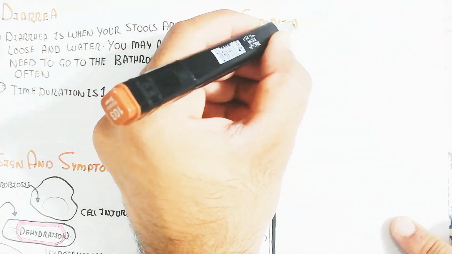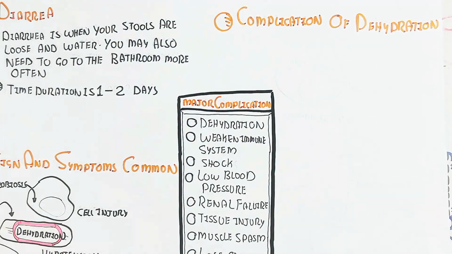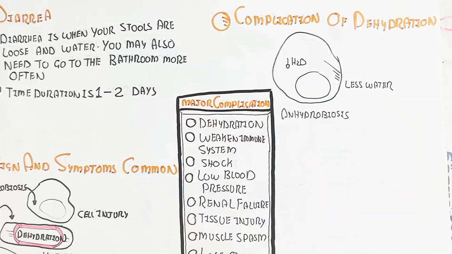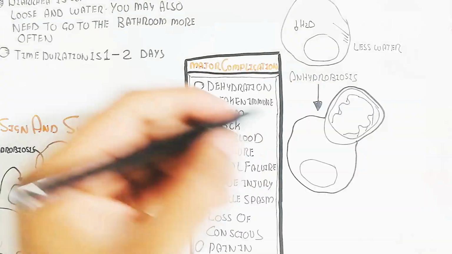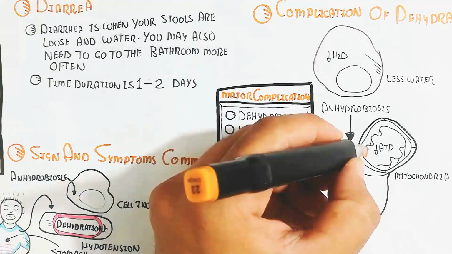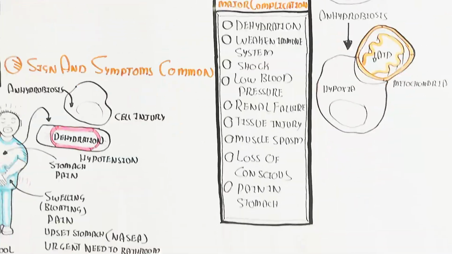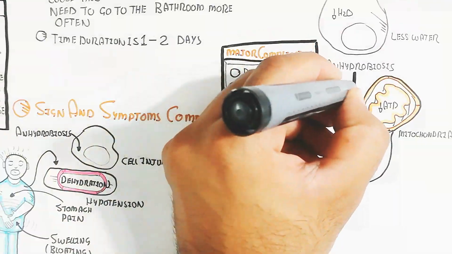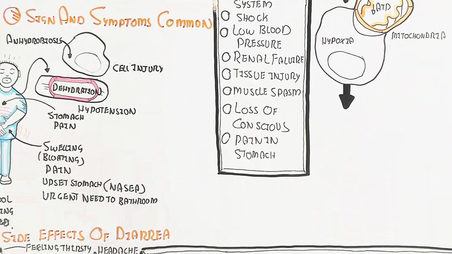Now the complication of dehydration at the cellular level. The microbiome is very important for absorption of certain nutrients, like micronutrients, which will not move. Less water will lead to anhydrobiosis and mitochondrial dysfunction due to a decrease in ATP. Due to the decrease in ATP, calcium moves more into the cell, shrinking the cell and leading to apoptosis and necrosis.